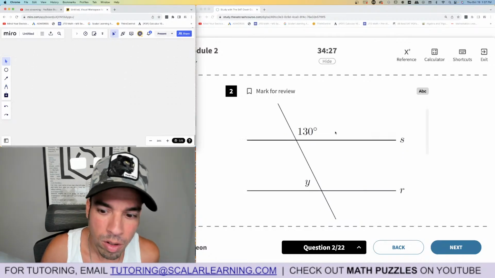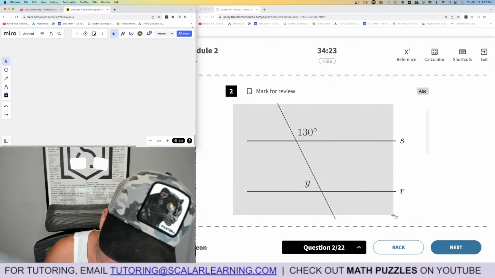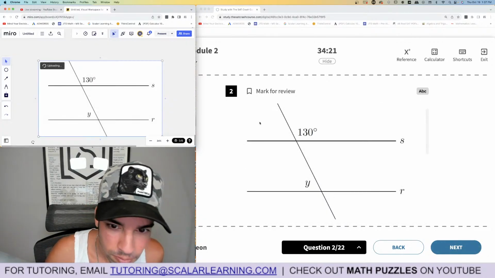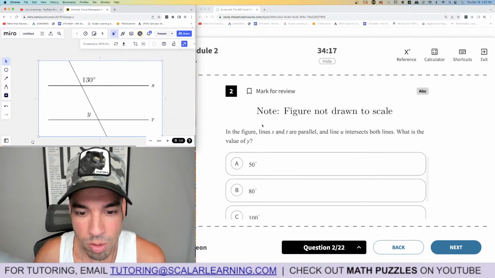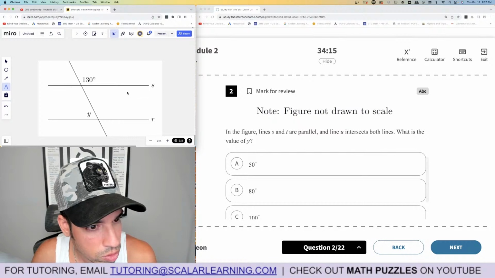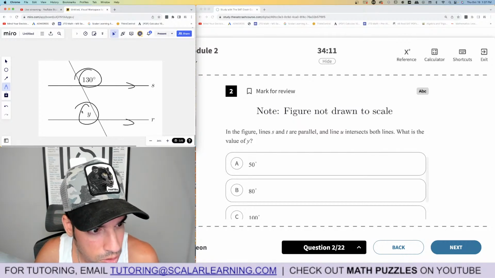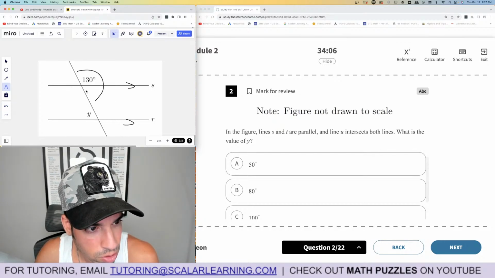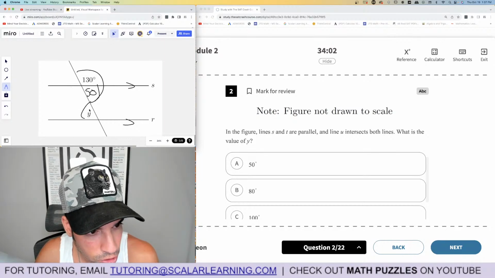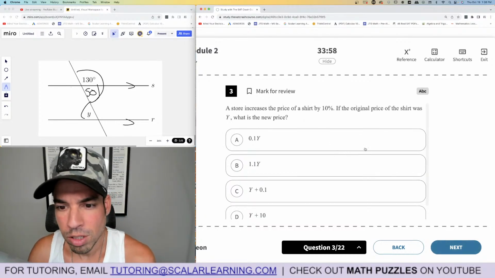Okay. So we got this diagram. Let's take a picture. And that's T, so whatever. S and line are parallel, find the value of y. Okay, so these are parallel. These are alternate. No, what am I saying? They're not alternate interior. This is 130. These are supplementary, so this is going to be 50 because they add up to 180. These are alternate interior, which means they're equal, which means y is 50. Boom, done.